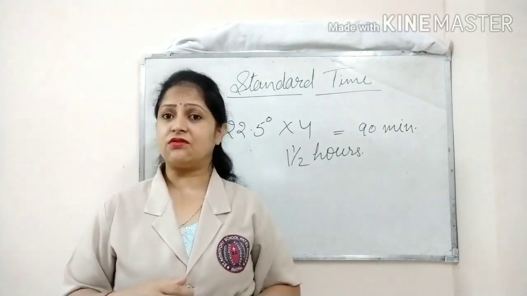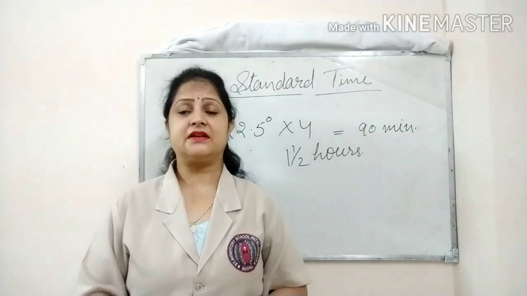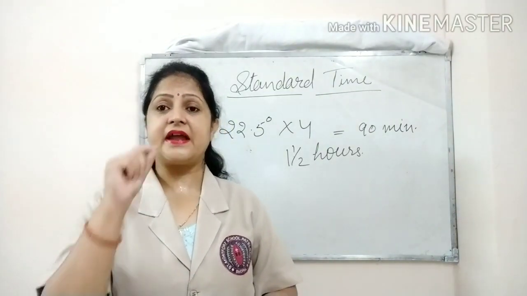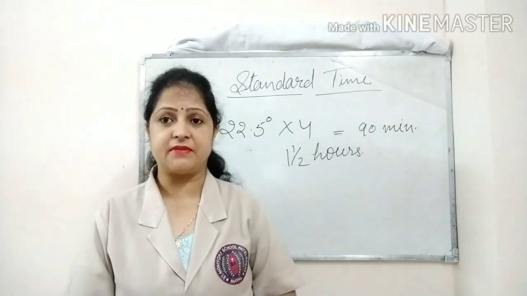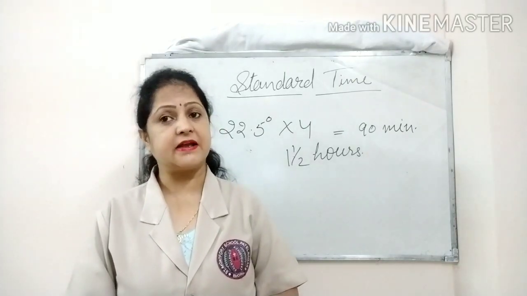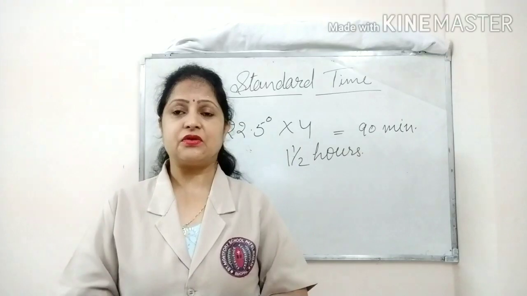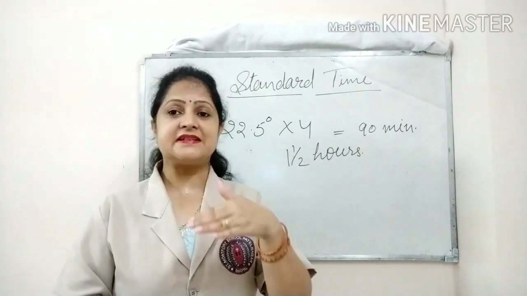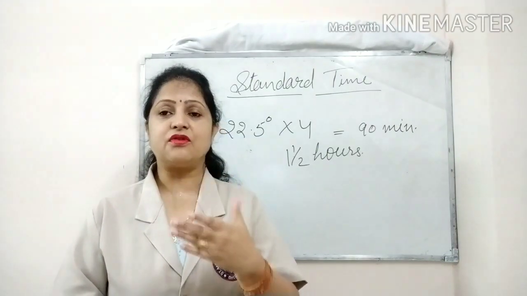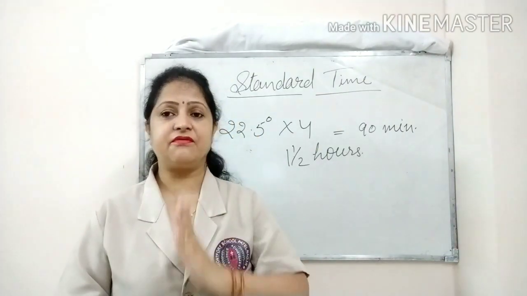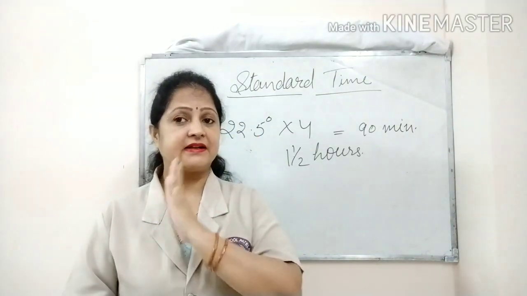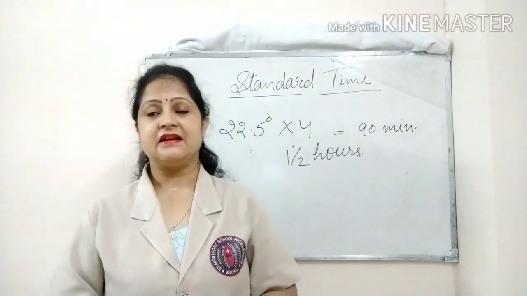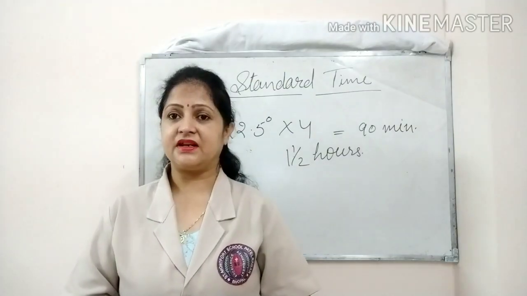In our country also, the Indian government, by the law of our country, decided the time of the 82.5 degree meridian as the standard time of the whole of India. This meridian is located almost at the midway of India. That's why its time is taken as the standard time of India.